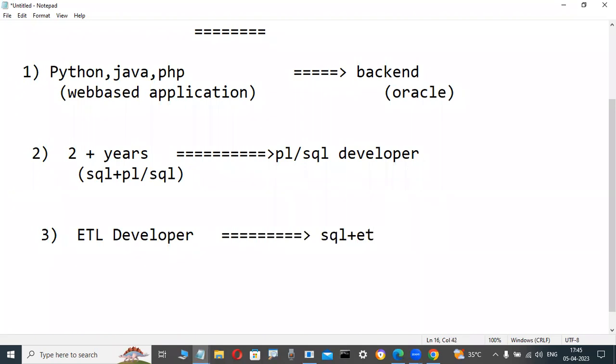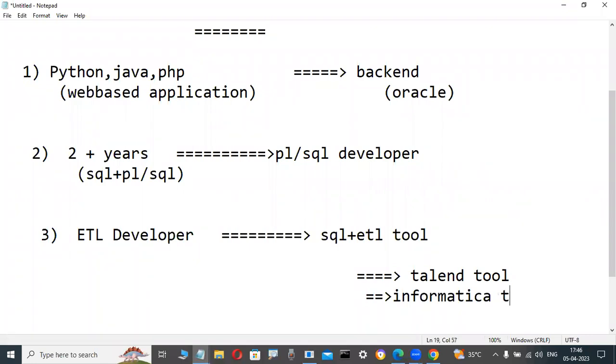Worldwide, so many ETL tools are there. If you learn one of the tools, you easily get a job. The salaries are also good. You can check with your relatives or anybody working; those persons can give guidance. Maybe which ETL tools are available? Nowadays Talend, a popular tool. Those jobs are available. Otherwise, in olden days, Informatica. Nowadays also so many jobs are there in Informatica. They learn the Informatica tool, which is also a popular tool. Worldwide, so many fellows are working in Informatica.